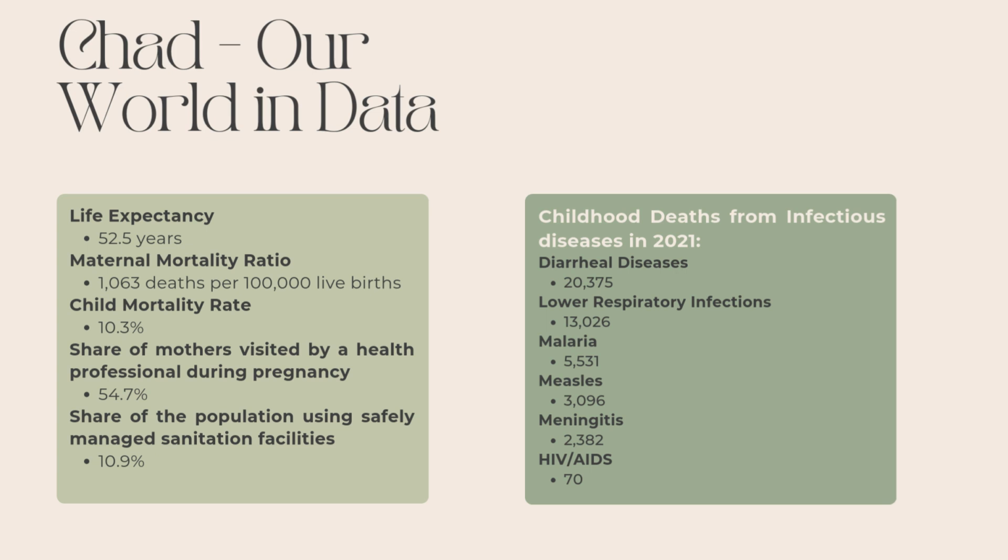And then childhood deaths from infectious diseases in 2021. So for diarrheal diseases, that number was 20,375. For lower respiratory infections, that number was 13,026. Malaria was 5,531. Measles was 3,096. Meningitis was 2,382. And then HIV and AIDS was 70.